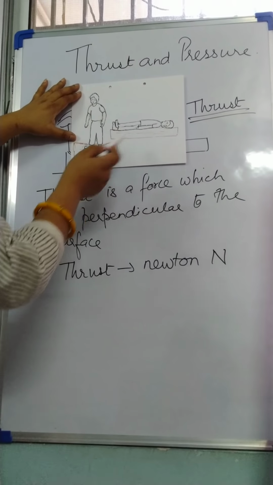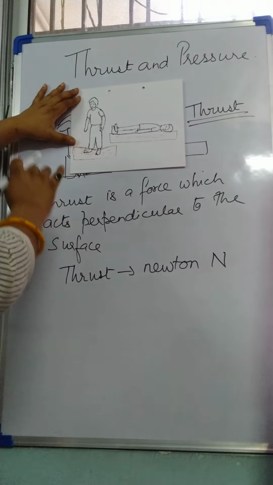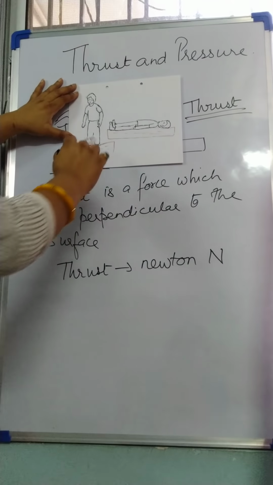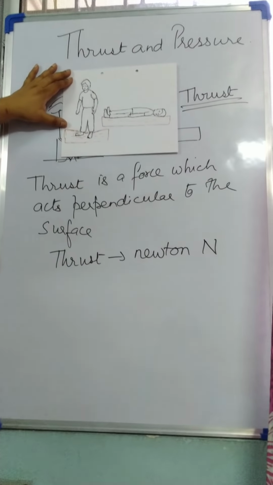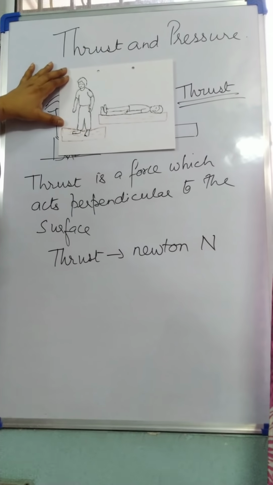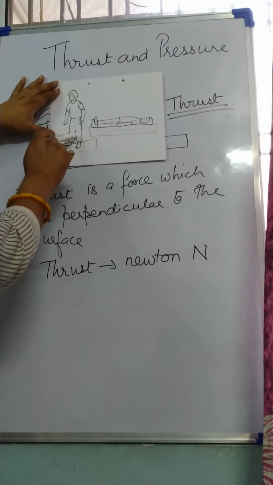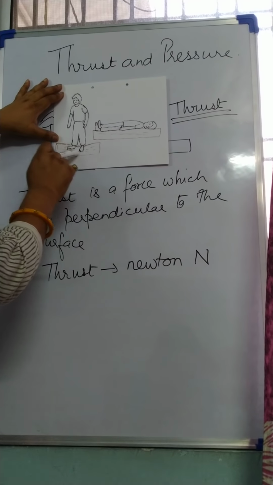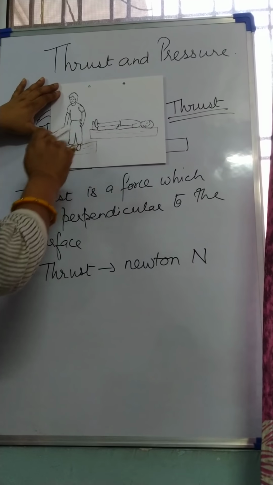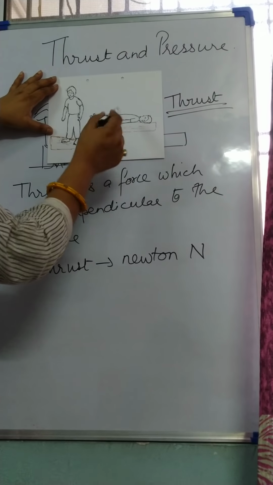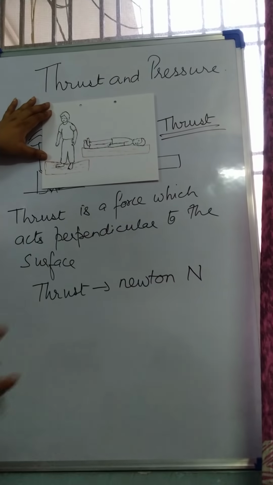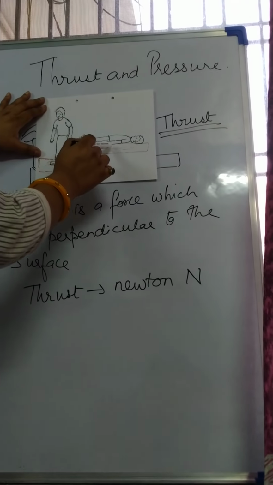And in the second picture, the same person is lying down on the mattress. Now what are you observing? You will observe that there is a depression in this mattress, whereas there isn't any noticeable depression in this case.